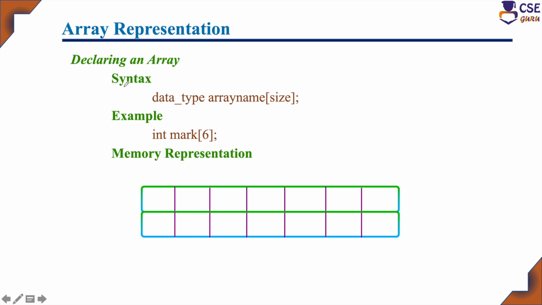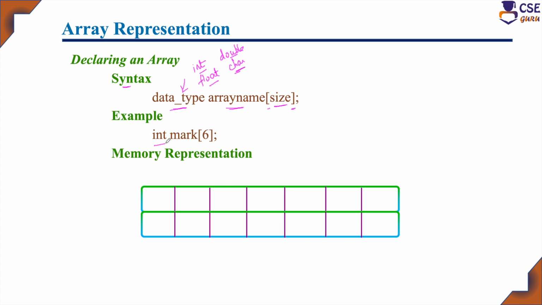The syntax is: data type, array name, and within the square brackets you have to specify the size of the array, followed by a semicolon. The data type may be integer, float, double, or character. The character data type is used to store a string, a sequence of characters. So any data type you can specify.